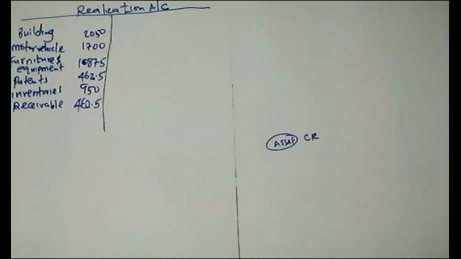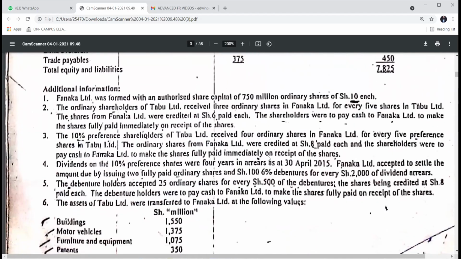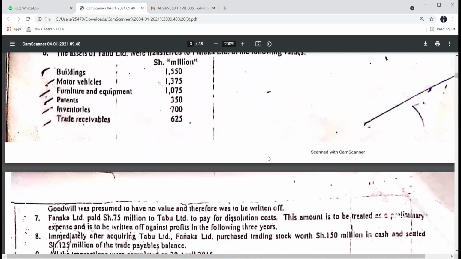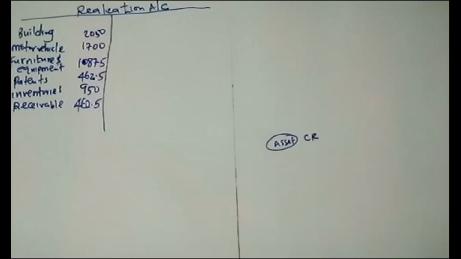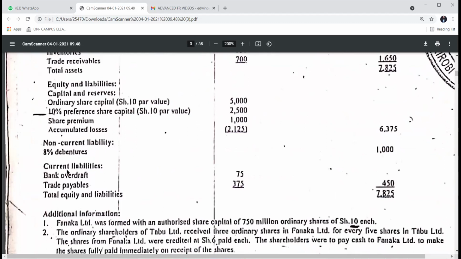Then after that, even the liabilities, obviously they must be taken over. They cannot take over assets and leave out the liabilities. Even if they never mentioned it, I think there's nowhere they mentioned that the liabilities were transferred, but an entity cannot buy you with only assets and leave the liabilities, which means we have to close the liabilities from the books of Tab too. The liabilities are the current liabilities: bank overdraft and trade payables.